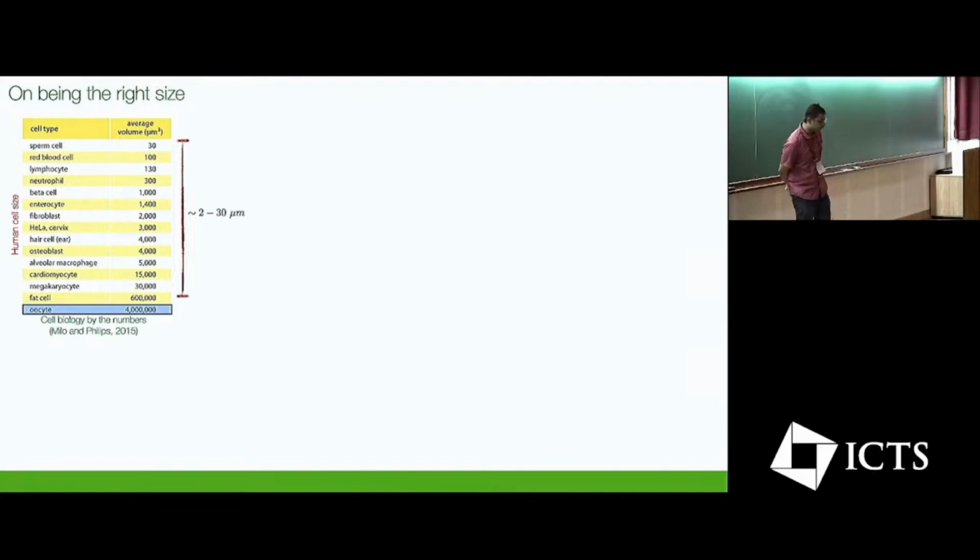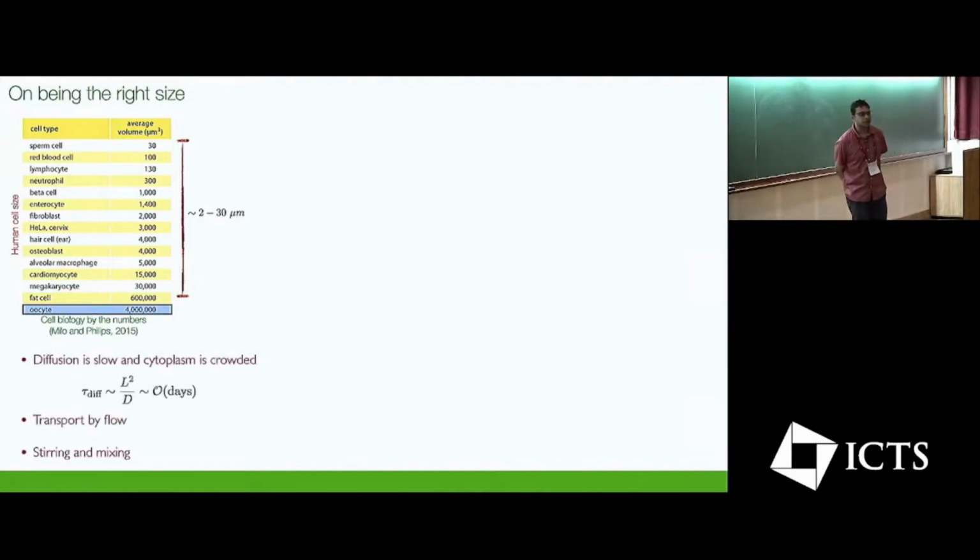So humans have roughly 10 trillion cells and 200 different cell types. Yet, if you look closely, there is very little variation in cell sizes, with the majority of cells being in the range of 2 to 30 microns. What is quite interesting is that this cell size variation is true in a mouse and also in elephants. So this suggests that there is some sort of evolutionary pressure on being the right size.